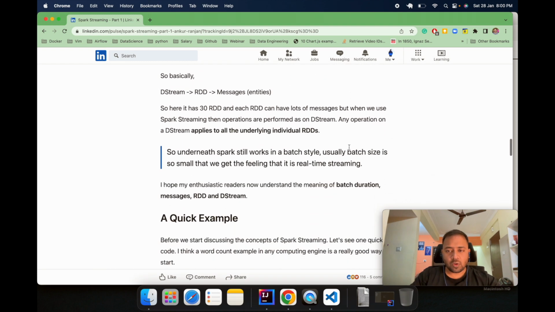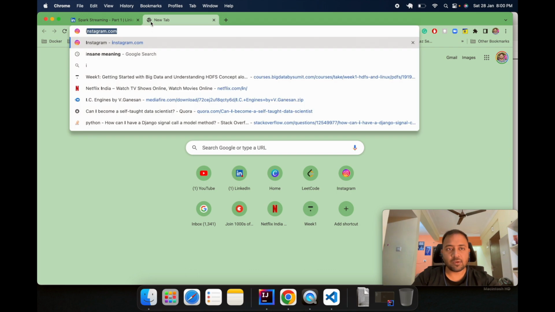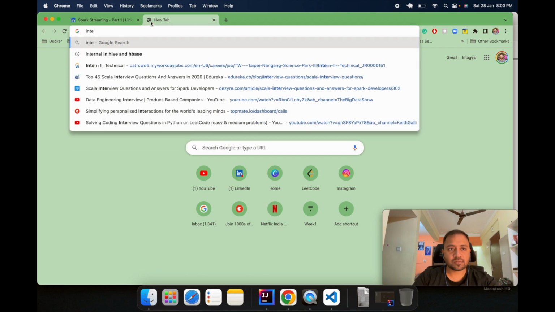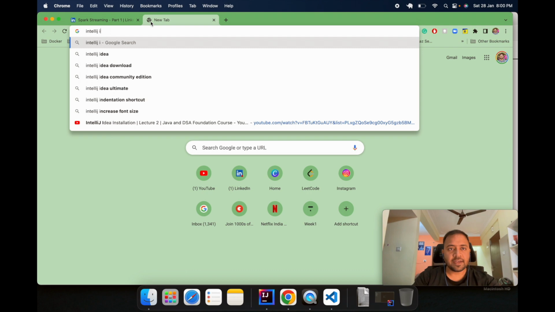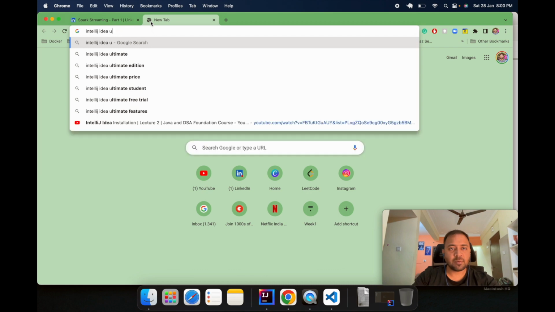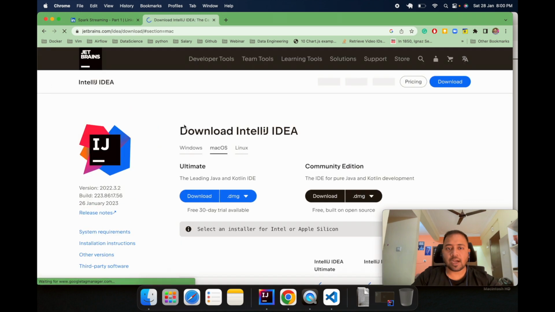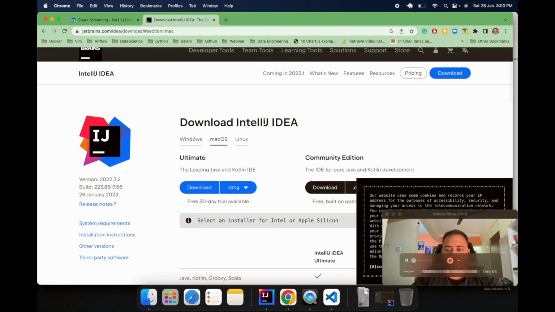Before starting, let me tell you what you need to install and which editor we will be using. We will be using IntelliJ IDEA. How can you install IntelliJ IDEA? You can just search for IntelliJ IDEA download, go to the JetBrains website, and download the community version. After downloading and installing it, you need to install a Scala plugin. So let me just write it.